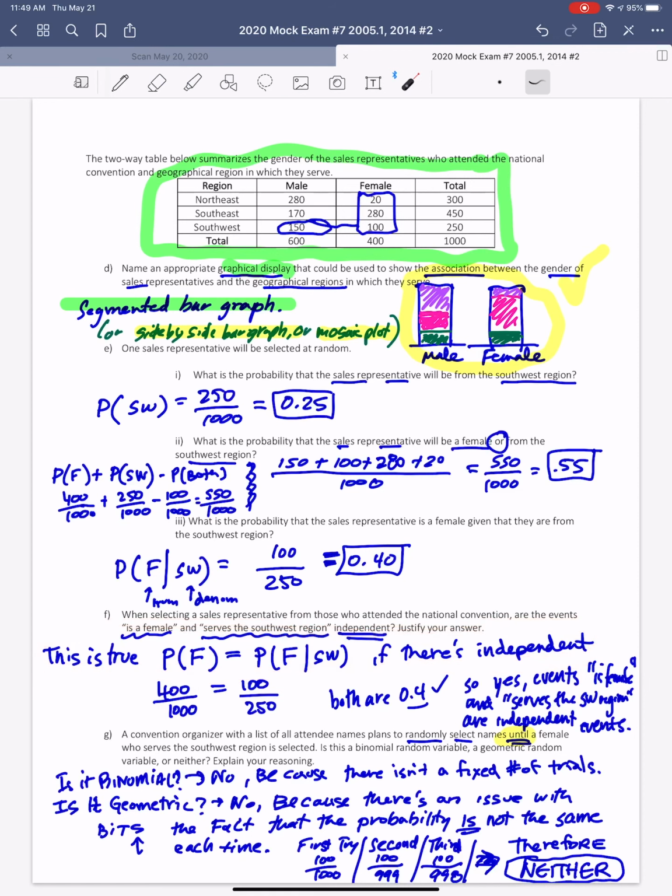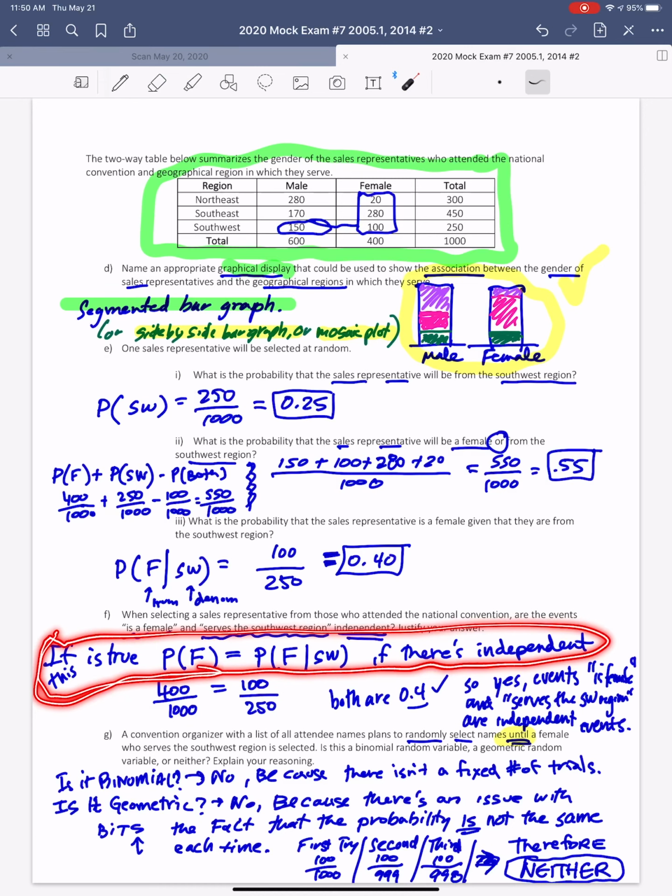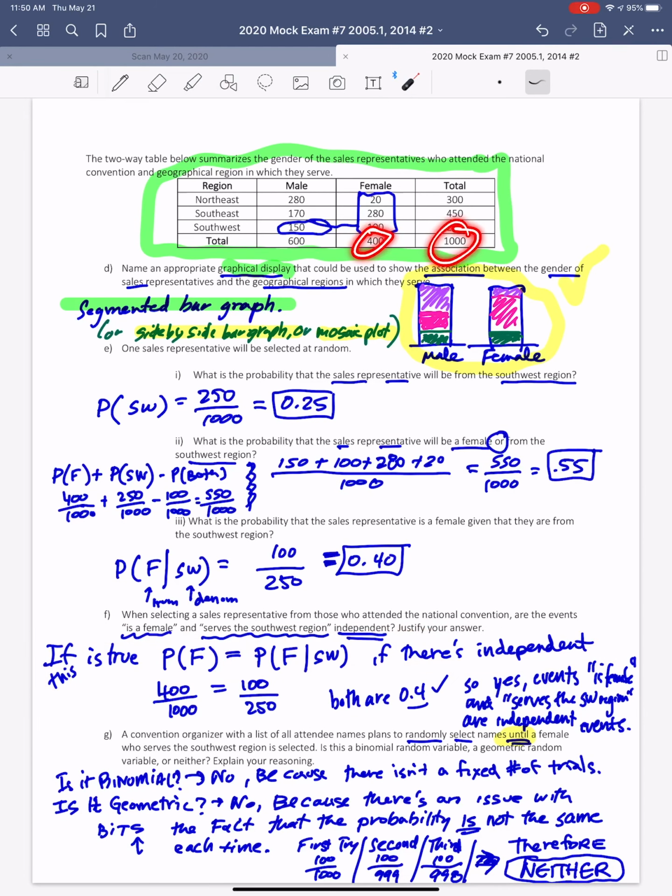So we know that if this is true, then they're independent. So if the probability of female is equal to the probability of female given Southwest, then we will know they're independent. So notice the probability of female is just 400 out of 1,000, right?